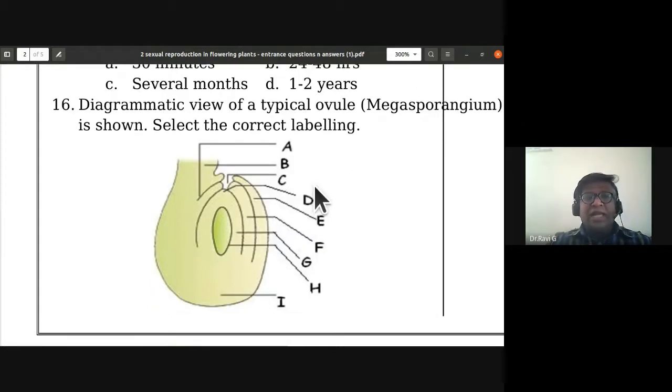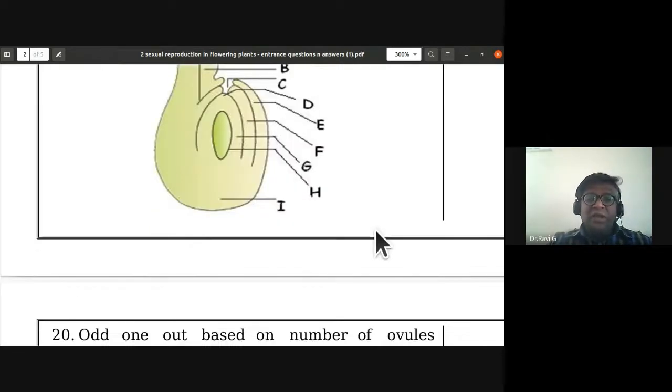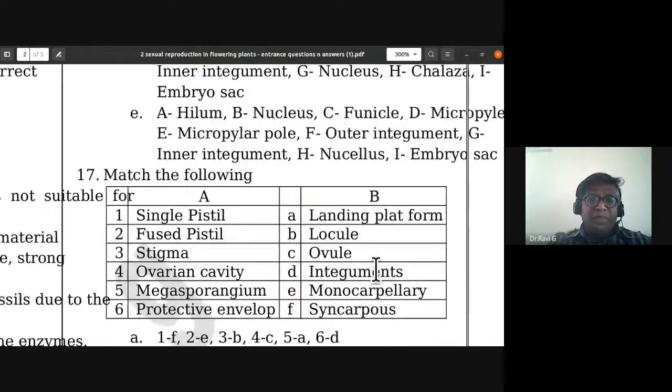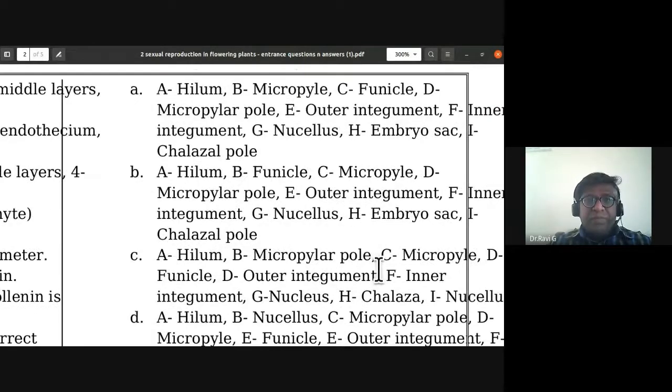A diagrammatic view of a typical ovule is shown. B is nothing but the funicle, C is micropyle, D is the nucellus, E is the outer integument, F is inner integument, H is embryo sac, G is nucellus, I is chalaza. Whichever is the correct labeling, as I said, that is going to be the correct option. A is hilum, B is the micropyle.